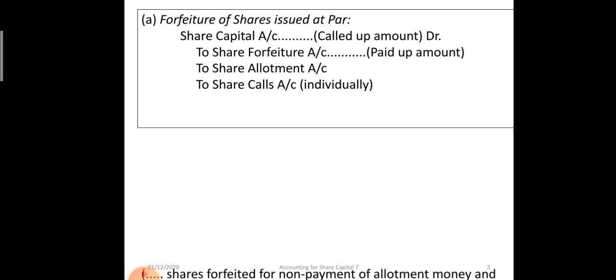Then share allotment, if allotment is not received, there will be still a debit balance in the allotment account, it will be credited, reversed, okay, to calls individually. Say if it is first call, second call, third call, they will be credited. And the narration will be: number of shares forfeited for non-payment of allotment or calls made. Okay, all of you look here carefully.